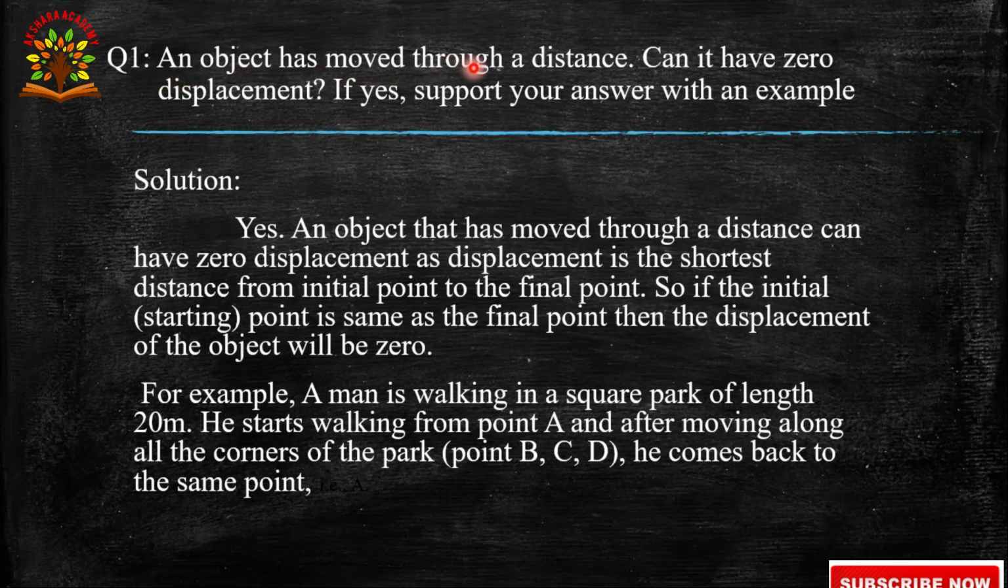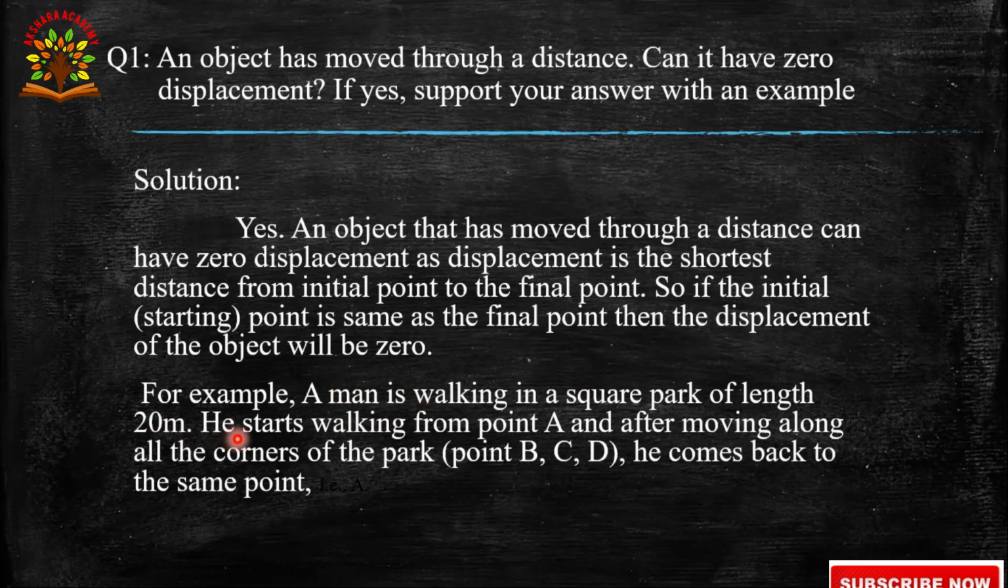An object has moved through a distance. Can it have zero displacement? If yes, support your answer with an example. They are asking the question. Solution: yes, an object that has moved through a distance can have zero displacement, as displacement is the shortest distance from the initial point to the final point. So, if the initial point is the same as the final point, then the displacement of the object will be 0.